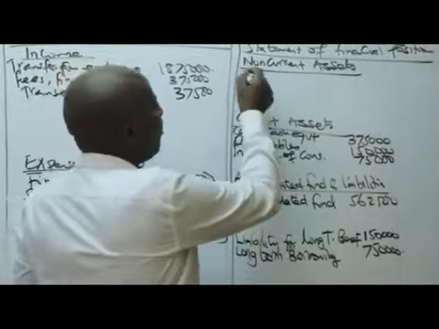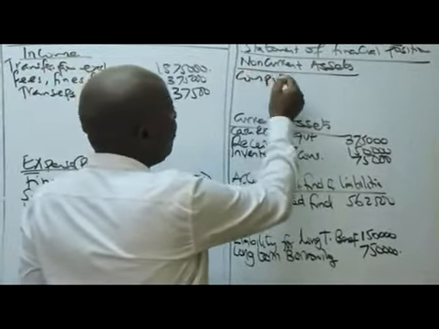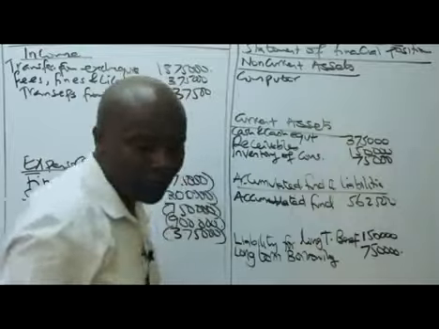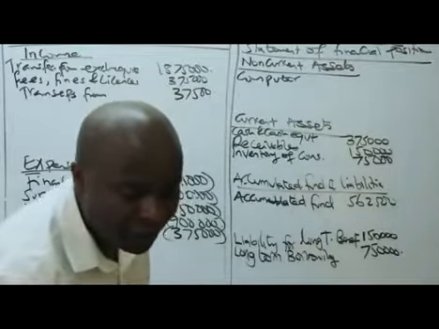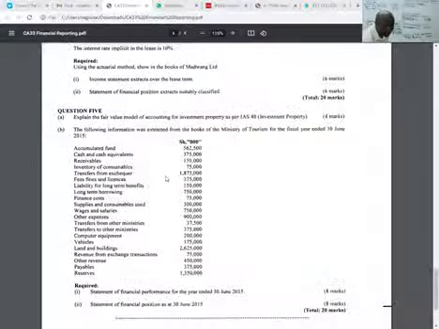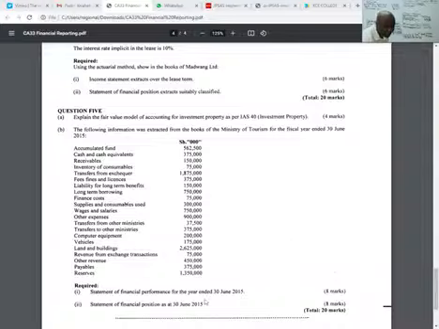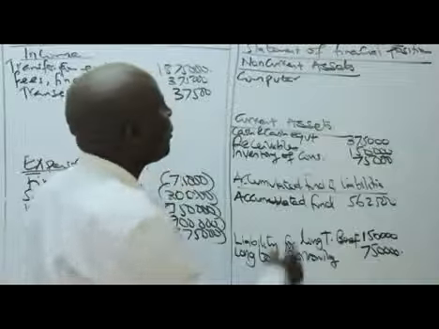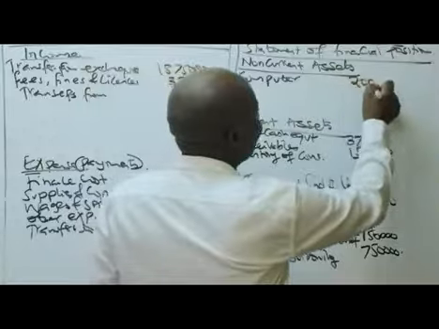So we have here computer equipment over how much? Computer equipment over 200,000. Computer equipment of 200,000.